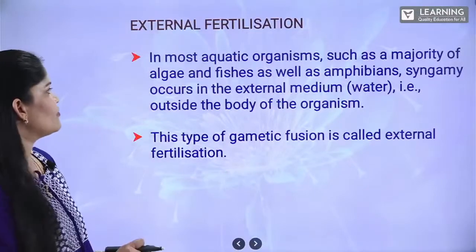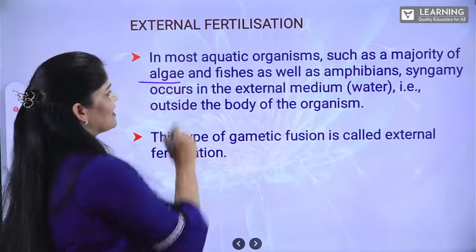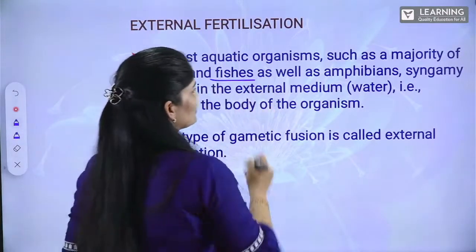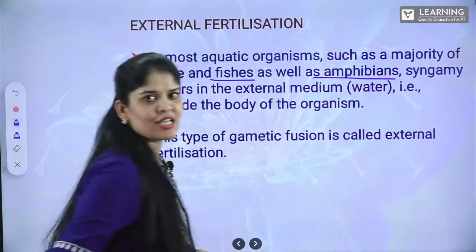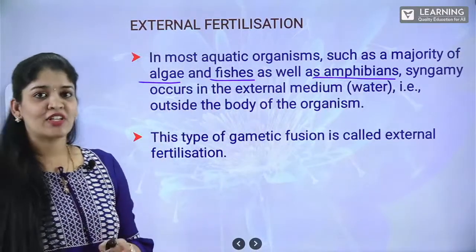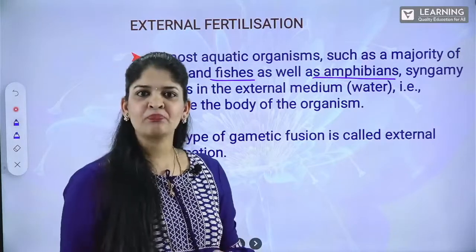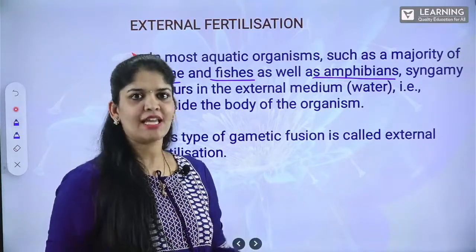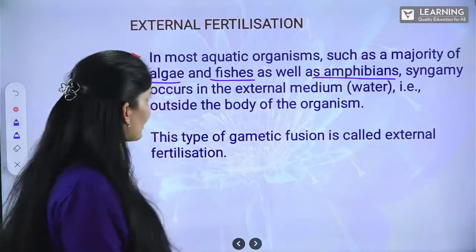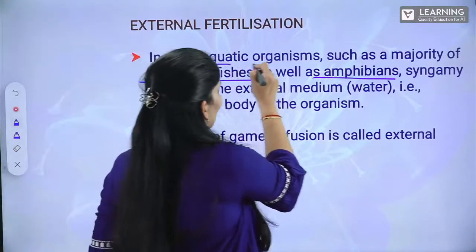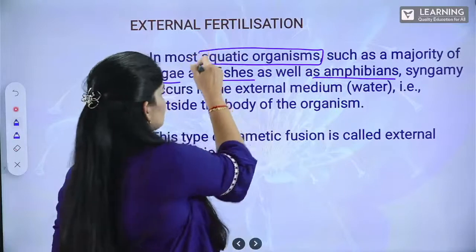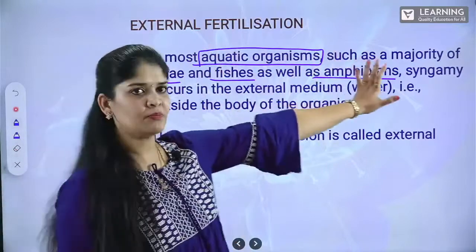See, we have seen algae, right? Fishes as well as amphibians. Now, looking at this picture, it is very, very easy for us to remember now, right? Let's discuss what is external fertilization. In the name itself, it is very clear: in most of the aquatic organisms, examples are already given.